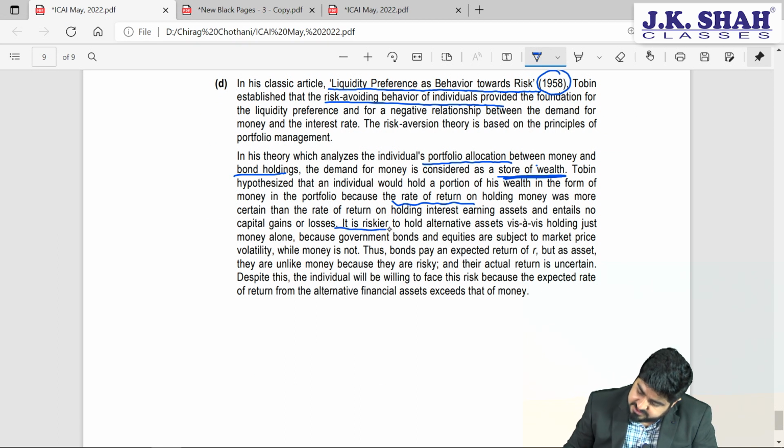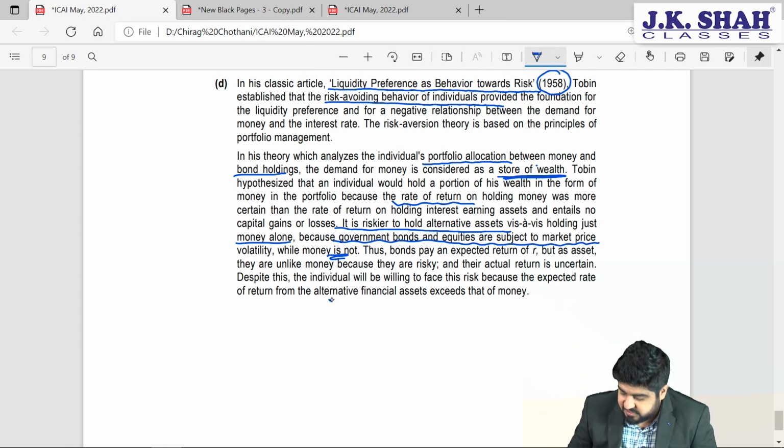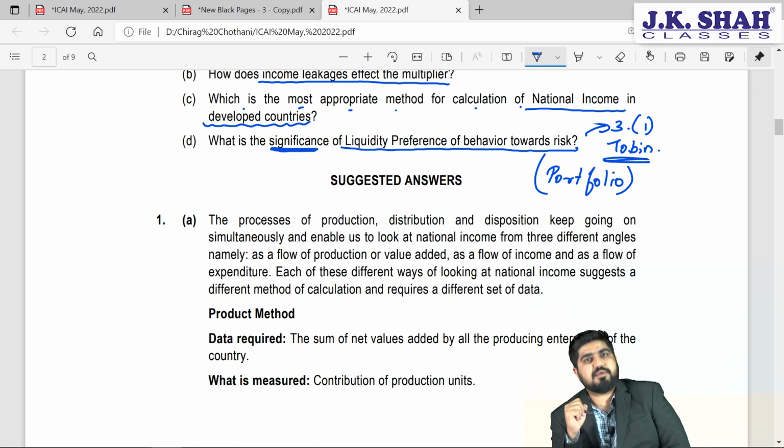Similarly, it is riskier to hold alternative assets than to hold money alone, because government bonds and equities are subject to market volatility while money is not. So what you will do, you will consider all these factors and then you will invest in various financial assets, excluding money also, depending upon the rate of returns that you are going to generate, and you will create a portfolio. So that's the significance of liquidity preference as behavior towards risk.